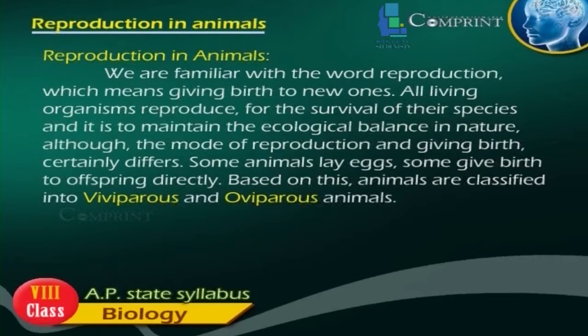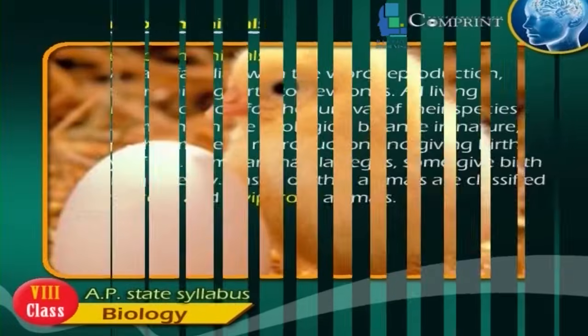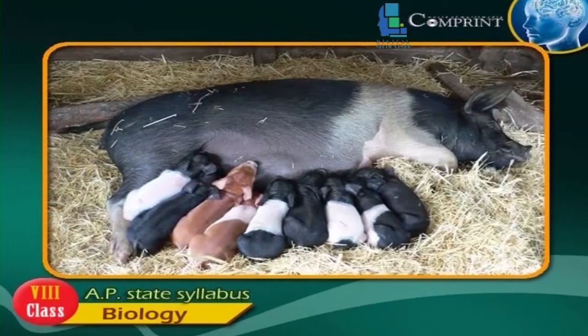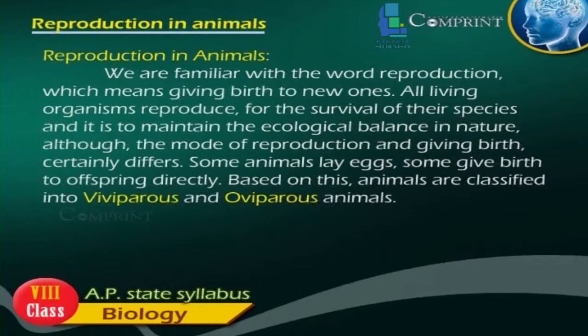Although the mode of reproduction and giving birth certainly differs. Some animals lay eggs, some give birth to offspring directly. Based on this, animals are classified into viviparous and oviparous animals.